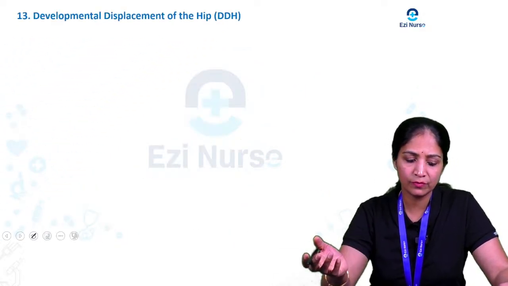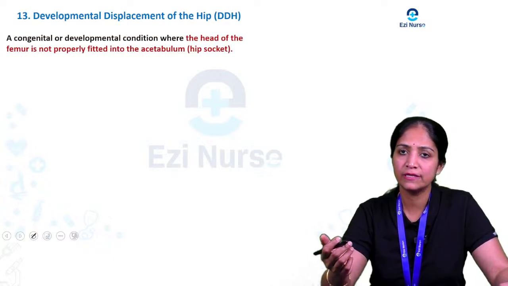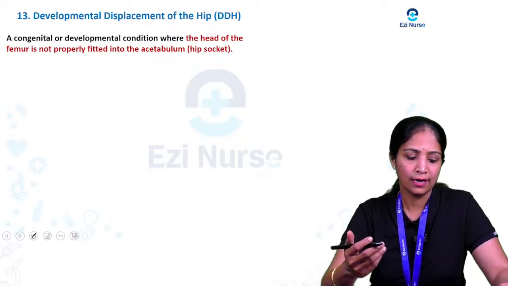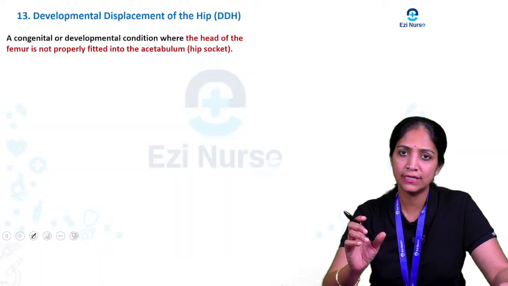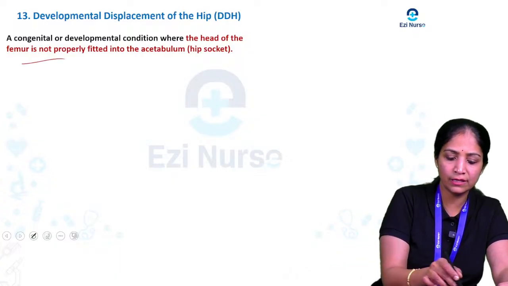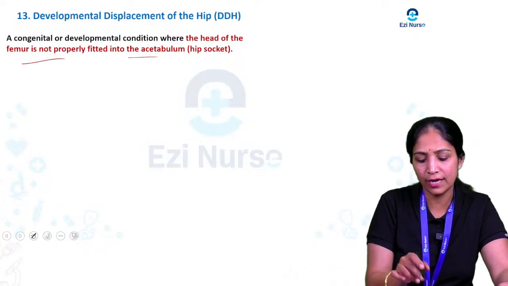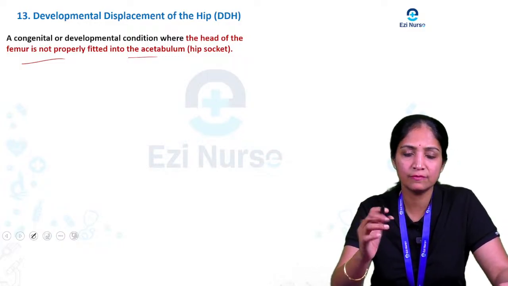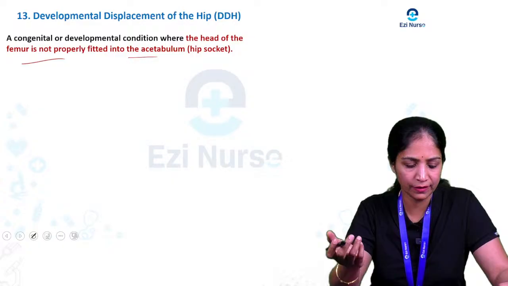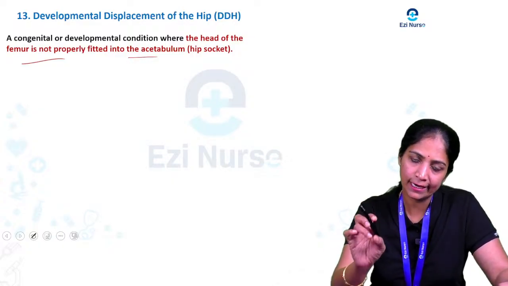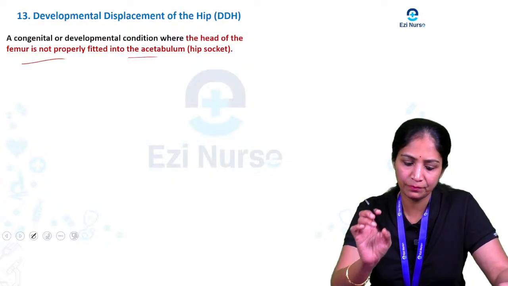Next question will be developmental dysplasia of the hip. Since they are asking for short answers, you are going to write: a congenital or developmental condition where the head of the femur is not properly fitted into the acetabulum. So what do we call this developmental dysplasia of the hip, or DDH? The head of the femur is not properly fitted into the acetabulum, or hip socket.